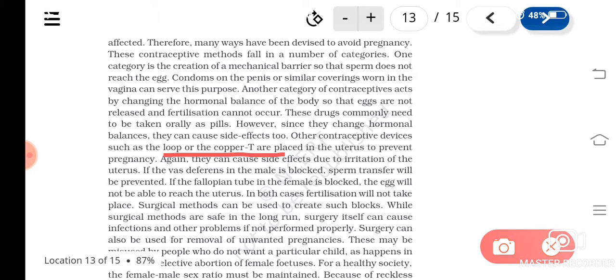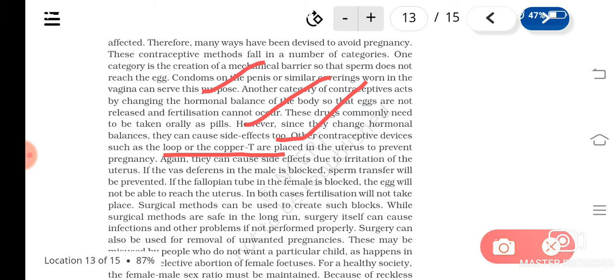All these are temporary methods: the barrier method, pills, IUDs or copper T, or any other devices inserted in the uterus of the female. They are temporary, meaning whenever the couple or a person decides to have children, they can stop using them, and that can lead to pregnancy.